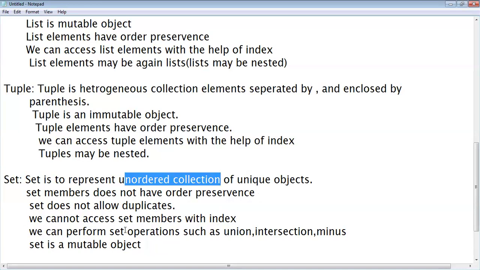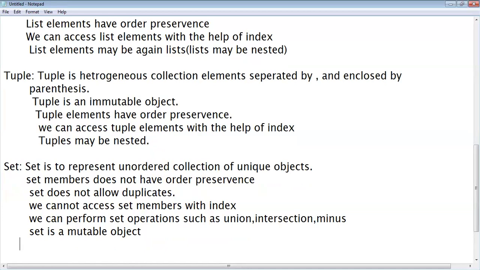And there is one advantage with the set, that is we can perform set operations such as union, intersection, minus, symmetric difference, etc. Set is a mutable object. In Python, if you want to create a set, there is a specific function, that is set. Then we discuss one by one.